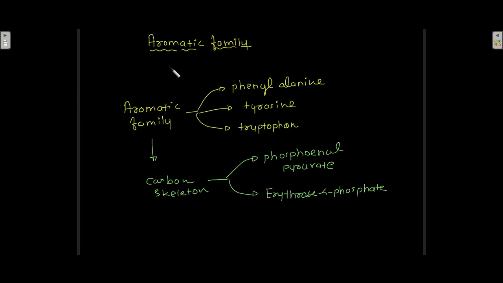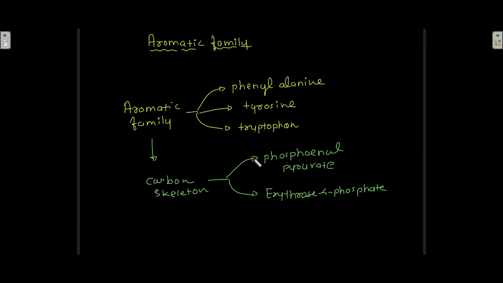The next family is the aromatic family. In the aromatic family these 3 amino acids are there: phenylalanine, tyrosine, and tryptophan, and the carbon skeleton of this family is derived from phosphoenol pyruvate and from erythrose 4-phosphate. It's not or, it's and: phosphoenol pyruvate and erythrose 4-phosphate.